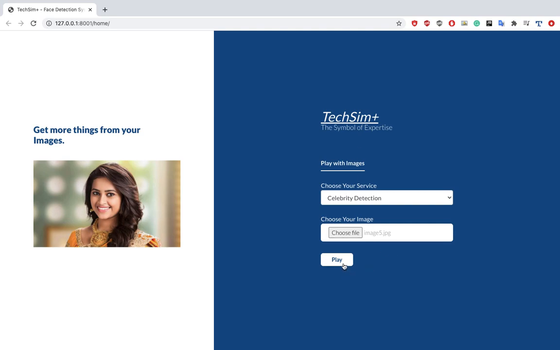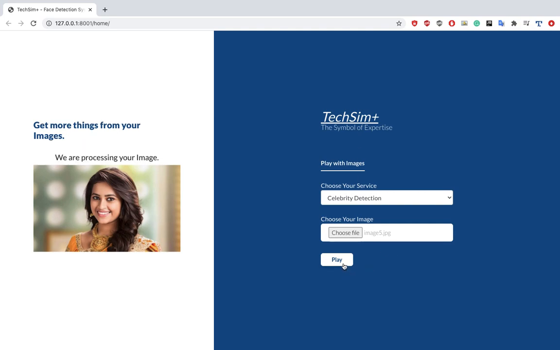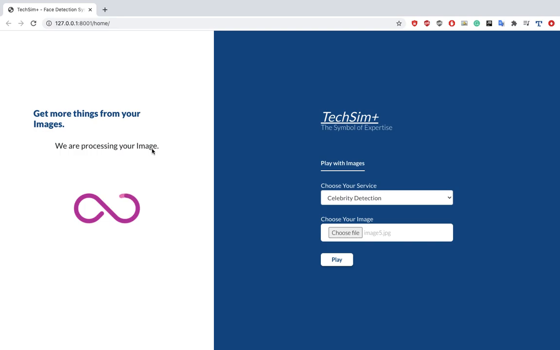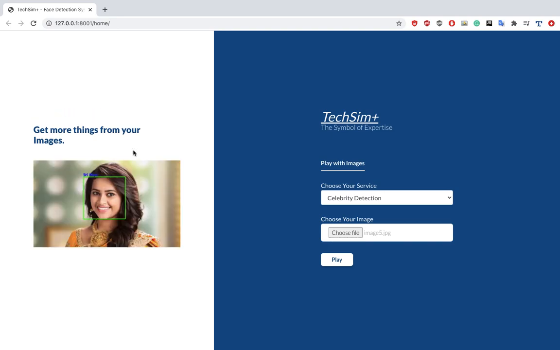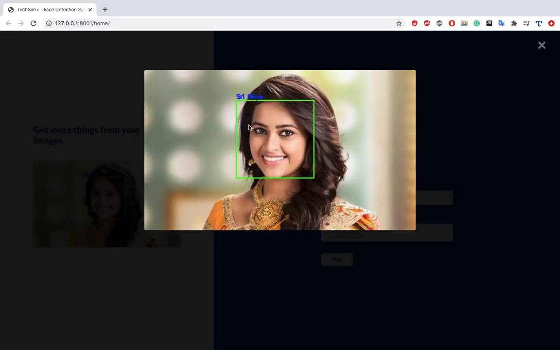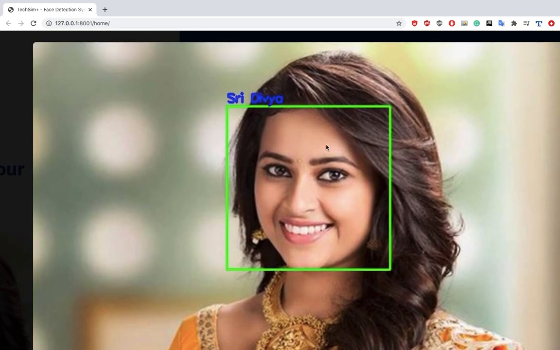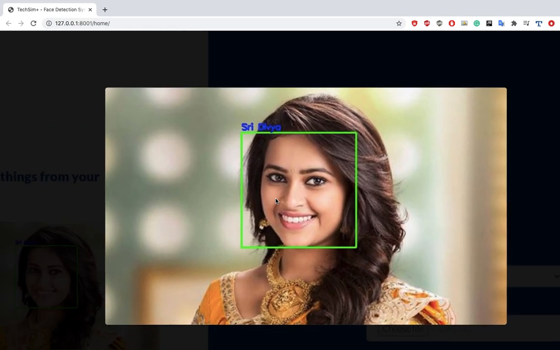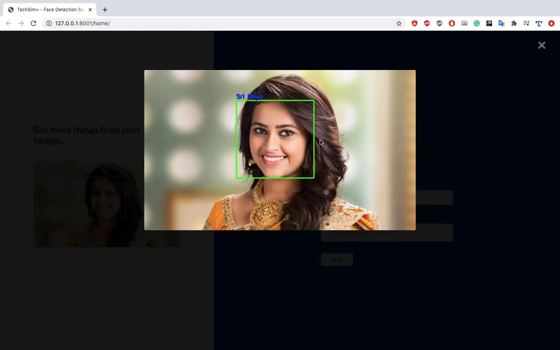Let's see. I'm just going to click on the play button. It will show that we are processing your image and within a minute you will get your answer. You can see that the particular person is Sri Divya. So my machine is able to detect the celebrity name.